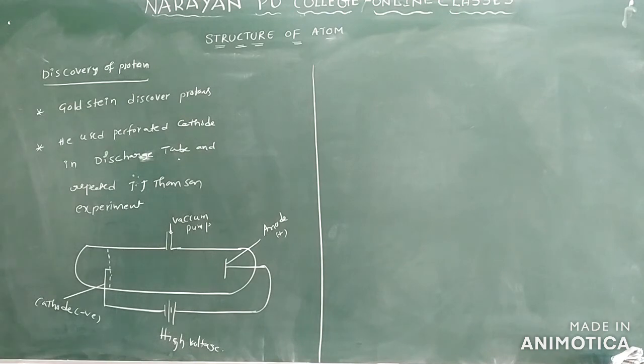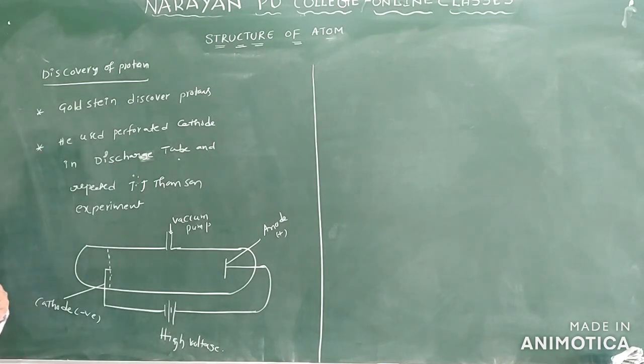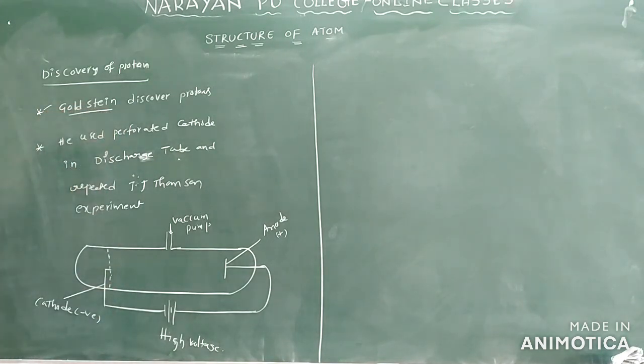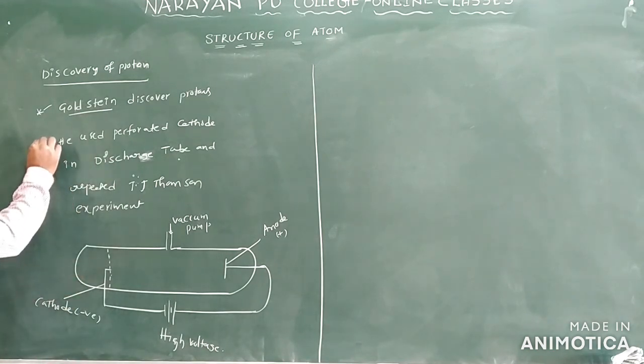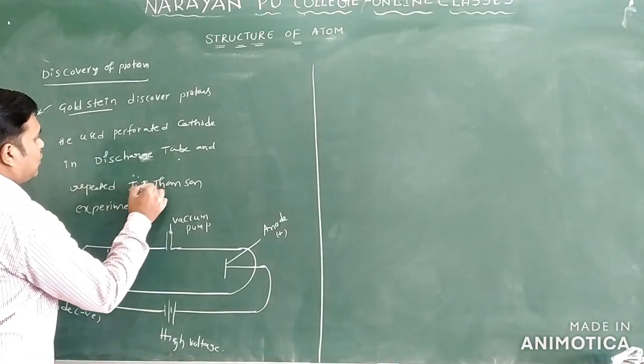Next we have the discovery of the proton. The electron is completed. The next fundamental particle is the proton. The proton was discovered by Goldstein. How did he find the proton? He used a perforated cathode in the discharge tube and repeated the J.J. Thomson experiment.